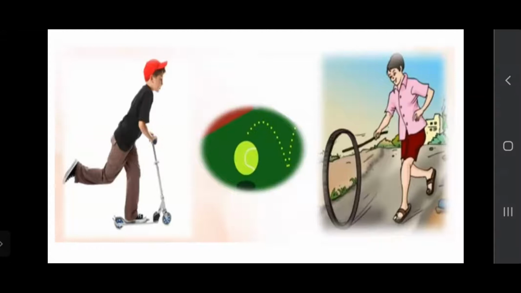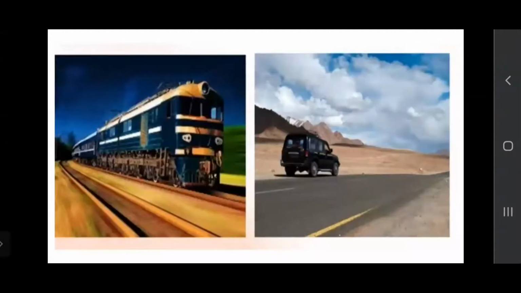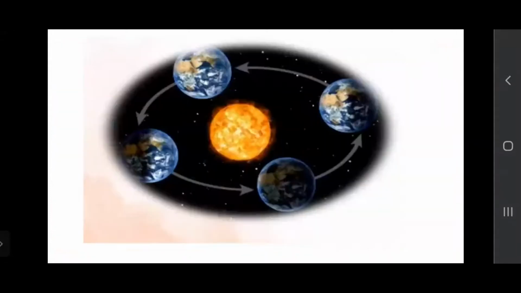Let us see some more pictures. Because they are all moving, they are shifting their positions, right? Now in this picture also, what all objects can you see that are in movement? The train is moving. Yes, the train is also moving, then one car is also moving, right? Yes, and sometimes we can see that clouds are also moving.